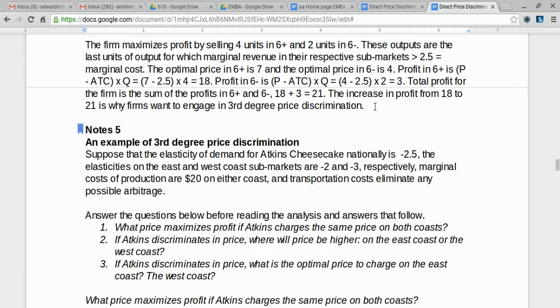Let's address the first question. What price maximizes profit if Atkins charges the same price on both coasts? Stop, form your own answer, and then continue the video when you're ready to proceed.